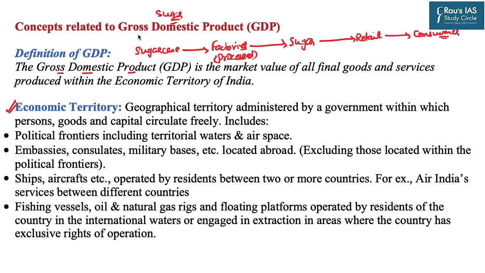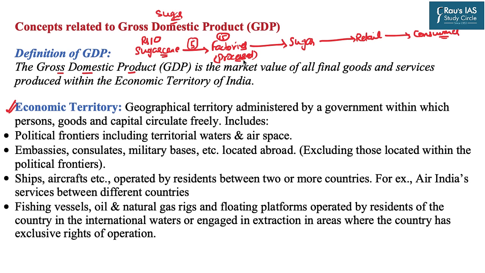So let us assume that the sugar cane was produced at rupees 10. Then it was transported to factories, and let us assume that rupees 5 was spent to transport this sugarcane to the factories. When it reaches the factories, it becomes rupees 15.